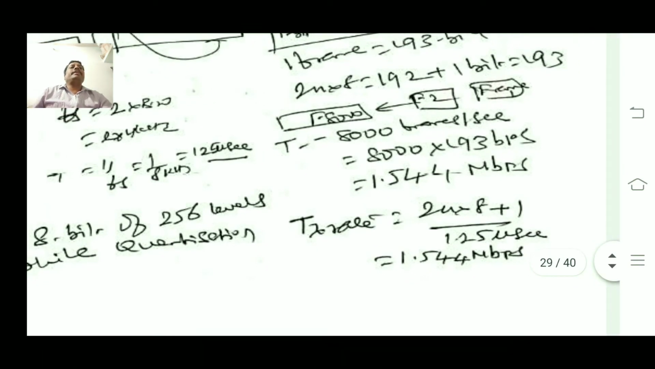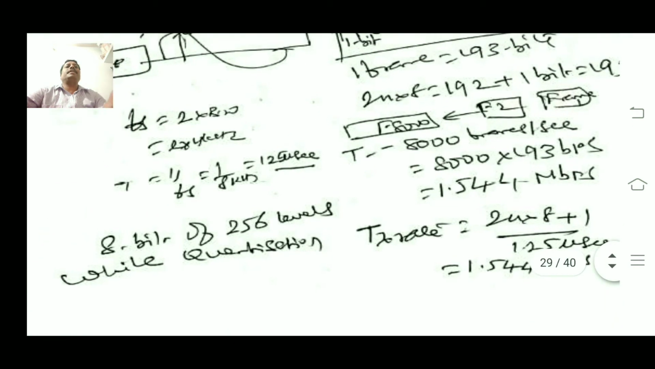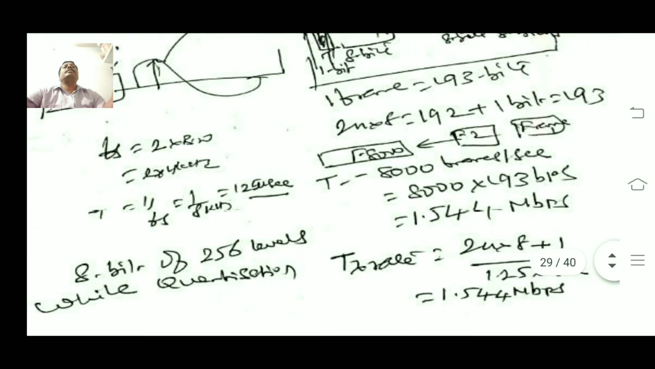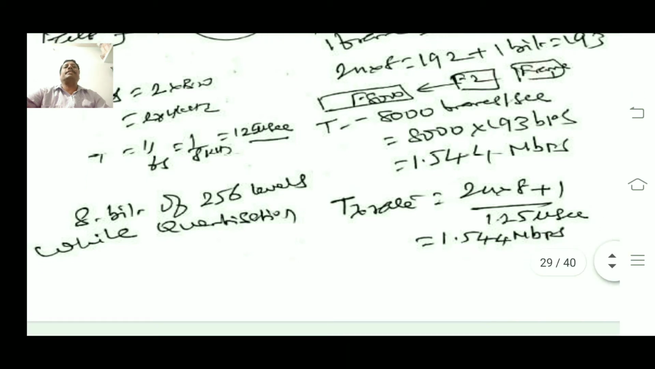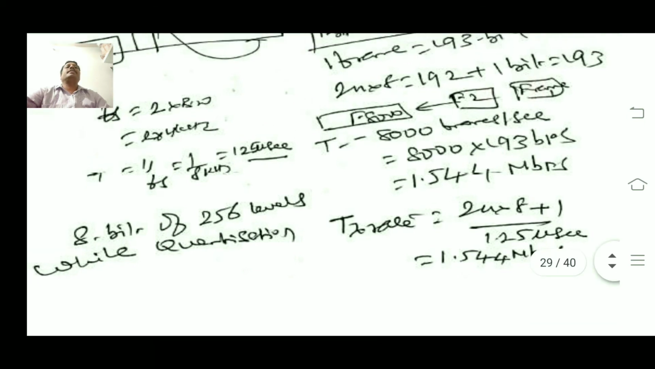Similarly, this is another way you can calculate: 24 into 8, each channel 8 bits, plus 1 bit added, and divided by the time period of the sampling rate. If we divide, we get another method to calculate the T1 data rate.